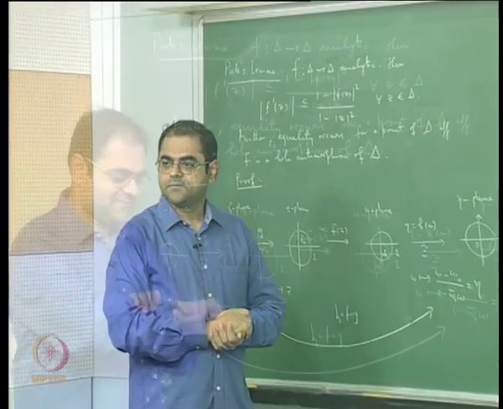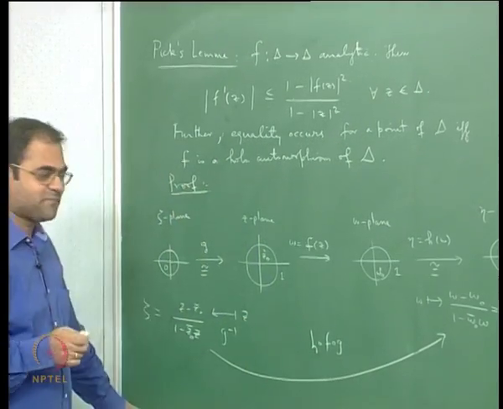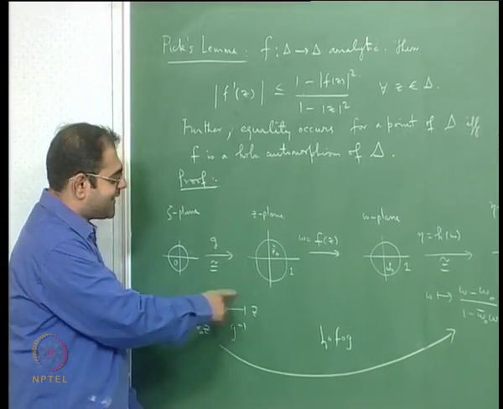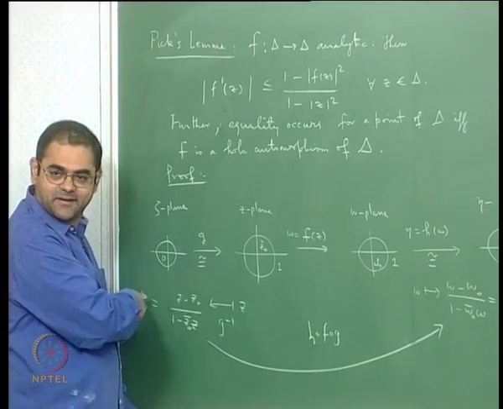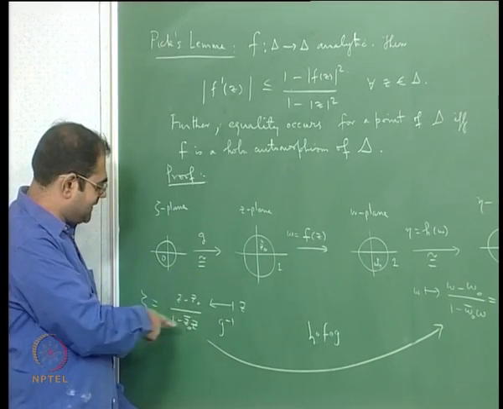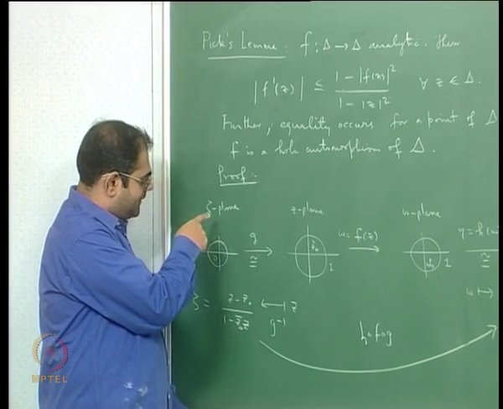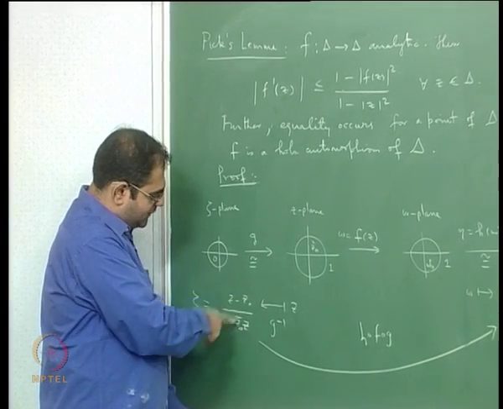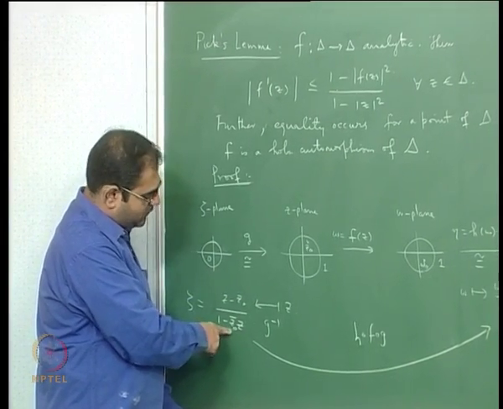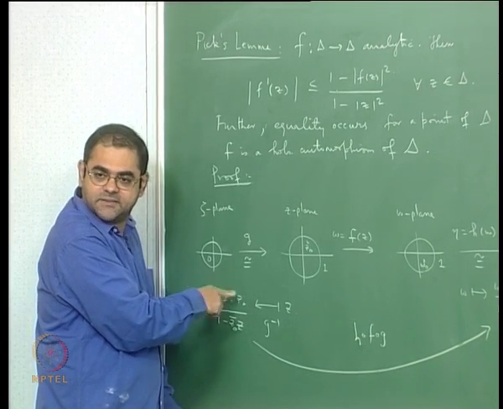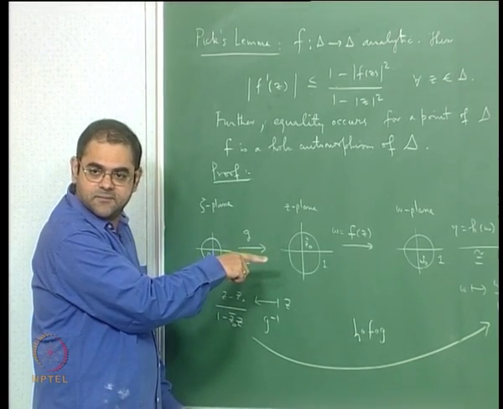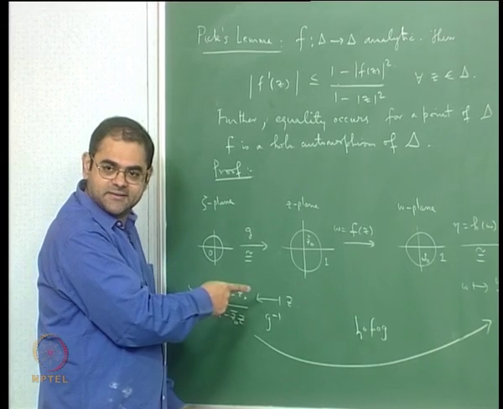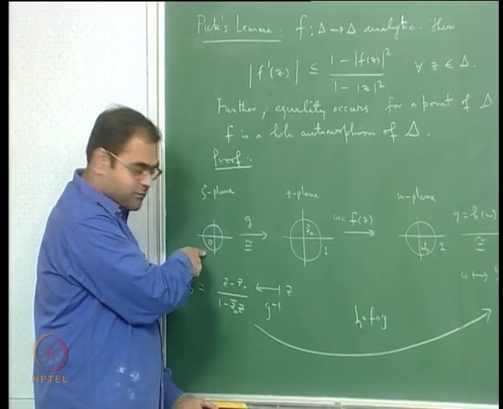Alright, so I will tell you what to do. You calculate G, write out G. G will be just zeta going to (zeta plus z0) by (1 plus z0 bar zeta). You just have to change minus to plus, that will give you the inverse map. You differentiate it and substitute 0.